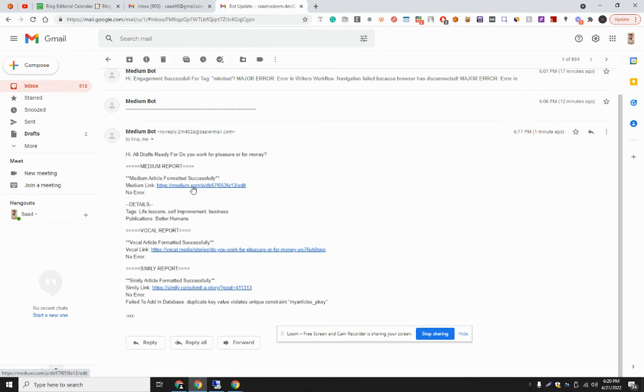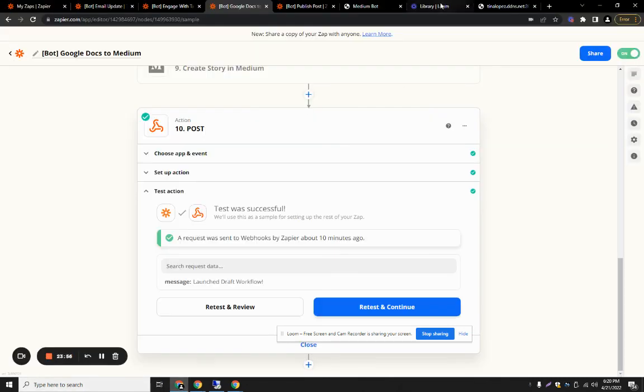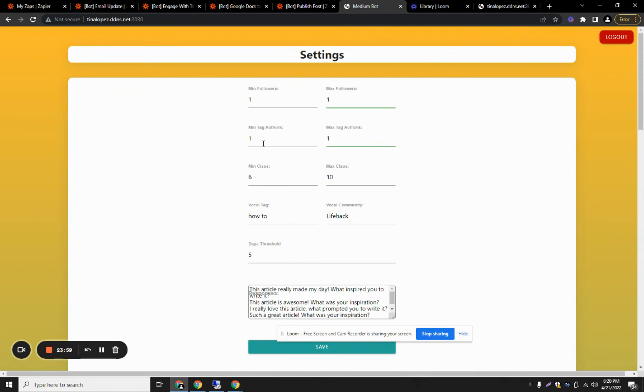If for some reason the bot had trouble adding subtitles or any such thing on any of these platforms, we have errors for them respectively. For example, if the bot had trouble adding the subtitle or anything else, it will show an error like, hi, there was an error adding the subtitle, something like this. And all of that is working like this. So we have made a robust system and a high quality product for the bot. It involves a lot of lines of code, and it works with scheduling. It has a web interface, a clean dashboard, and works by utilizing many APIs. So this is the complete bot.